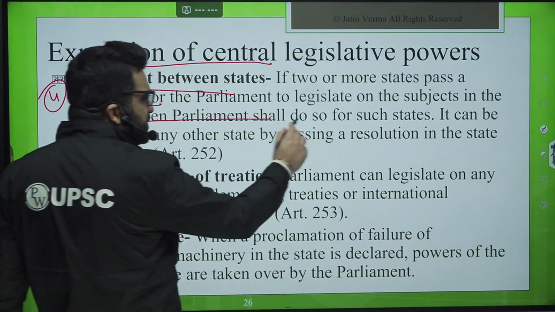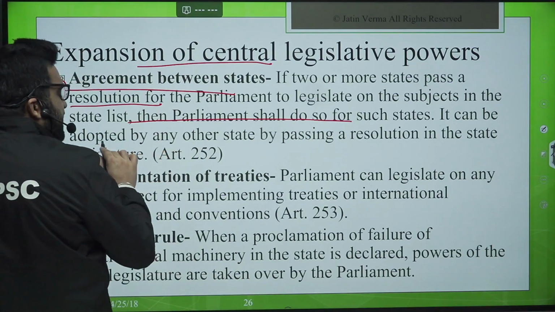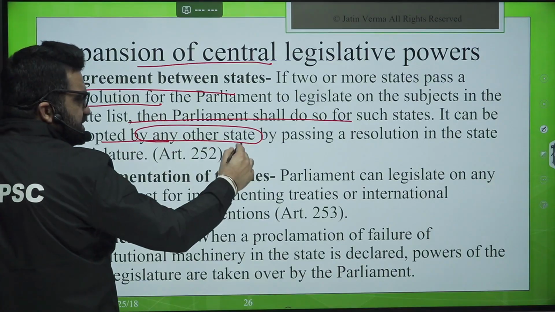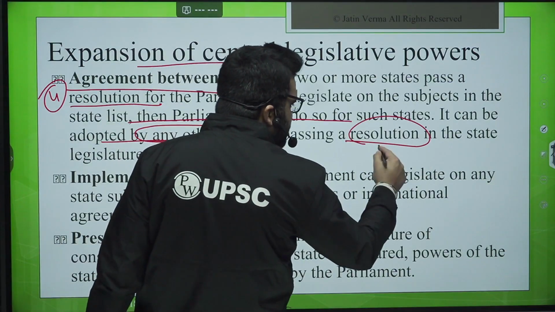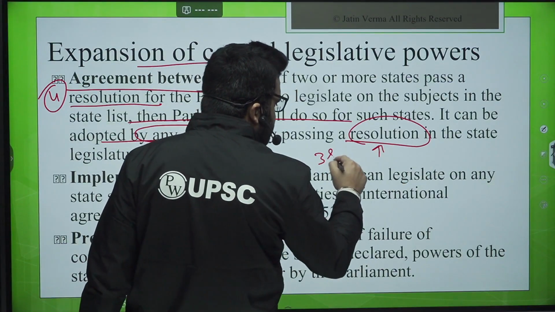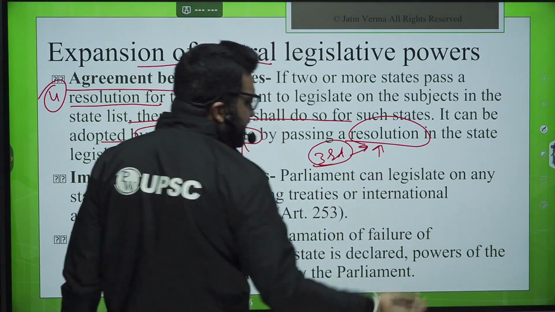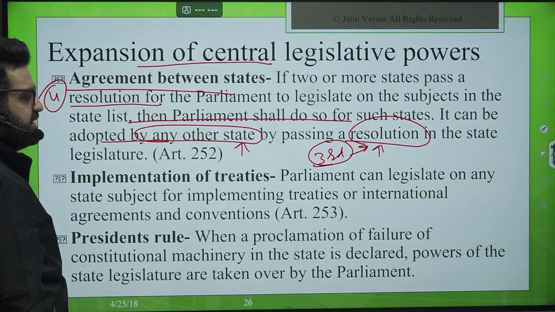So this is there. Then the Parliament shall do so for such states only. Can it be adopted by any other state? Yes, a state can pass a resolution. If a third state wants to adopt the same law, the third state can, by passing a resolution to that effect.